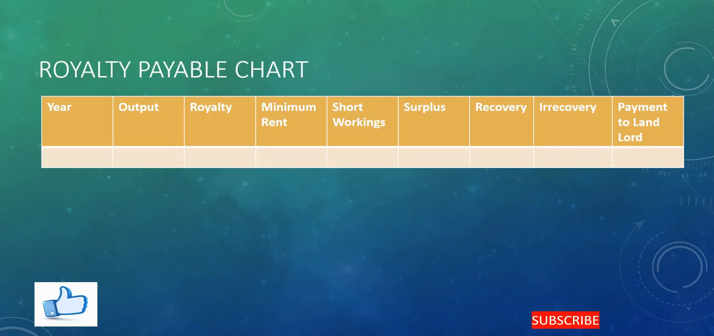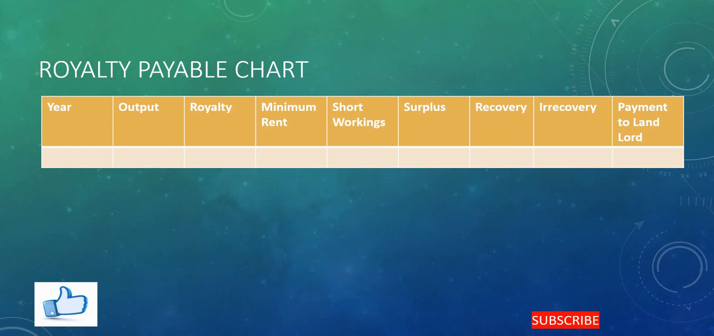So this is the royalty payable chart. While solving the problem, this happens to be the most important chart which is to be prepared so that the problem will run very smoothly. It will have the columns like year, output, royalty, minimum rent, short working, surplus, recovery, irrecovery, payment to the landlord. In the output, the royalty will be charged on the basis of the quantity or on the basis of the sales, and minimum rent will be there.